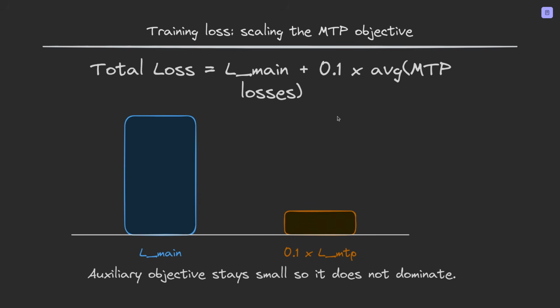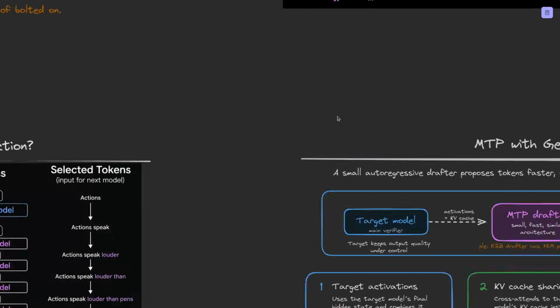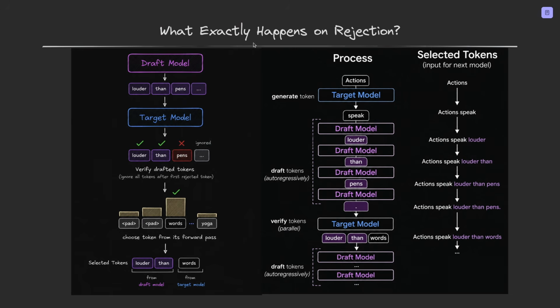Now this part we already kind of explained, but it's a better visualization. So again, what exactly happens on the rejection? We have the draft model, it predicts these tokens, and we decide which tokens we take. This is wrong, so we discard all of this. Then we choose a token from its forward pass. So this is the target model. And then we input this token here from the target model. And this is the reminder of how it looked before with the full sentence and so on.